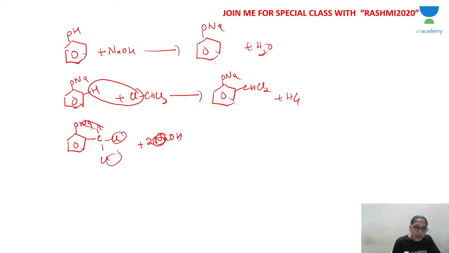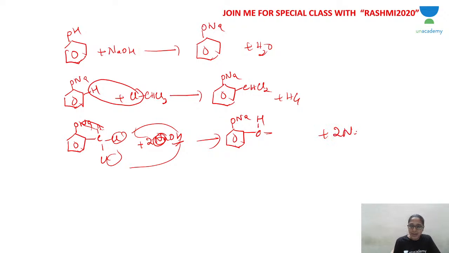You will get 2 NaCl, because there are 2 sodium atoms. The ONa stays, and this carbon has an H. The Cl is removed and in its place OH is substituted. Now you have OH, OH.